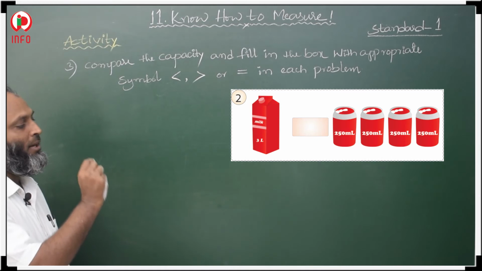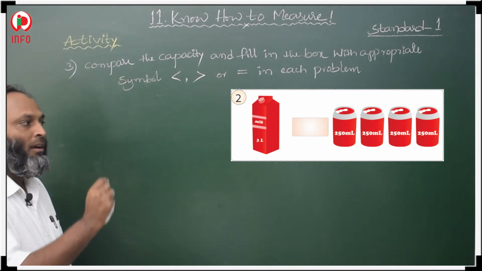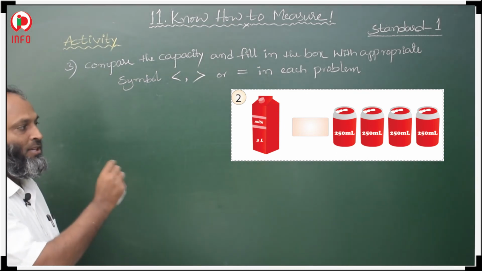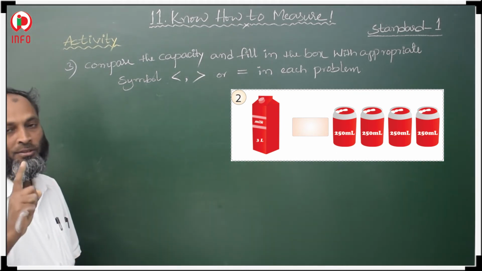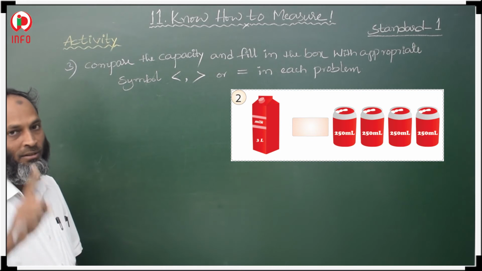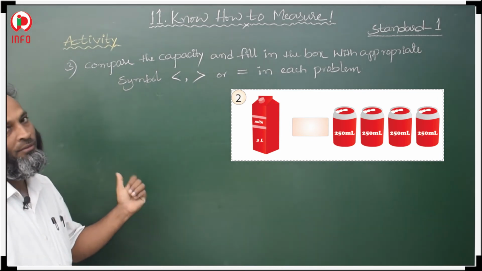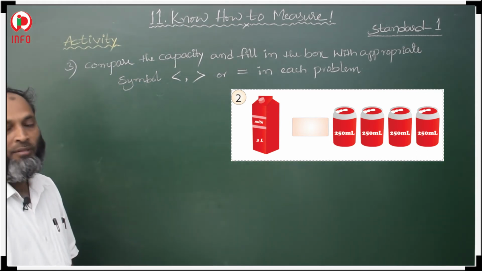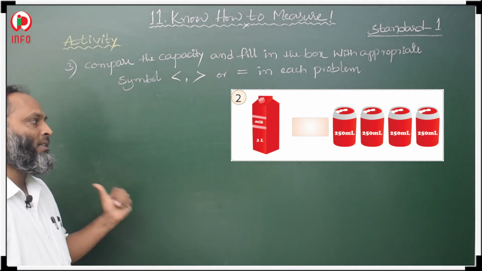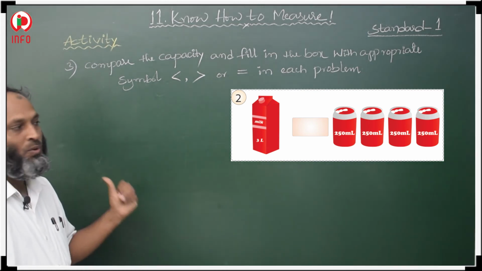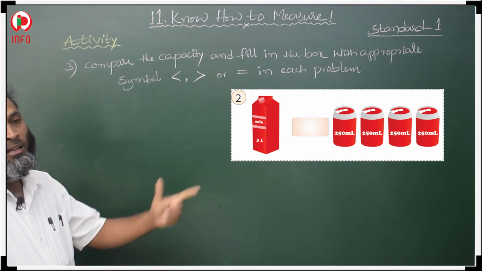So, 250 ml and 250 ml, 500 ml, 500 ml plus 250 ml, 750 ml, 750 ml plus 250 ml, 1000 ml. 1000 ml is equal to 1 liter. Here on the left side we have 3 liters, on the right side we have 1 liter. So, 3 liters is greater than 1 liter.